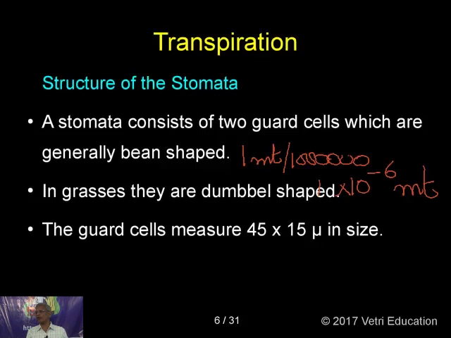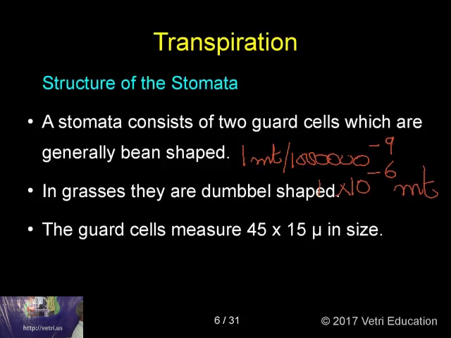Now when 1 micron is still divided by 1000, it is called a nanometer. Then it becomes 1 into 10 to the power of minus 9. Nano means 9, you must be knowing. It is also called a millimicron. So meter, millimeter, micron, nanometer. Please be thorough with this table, because we will be using these words very often in anatomy and cytology, particularly the terms micron, millimicron, nanometer, etc.